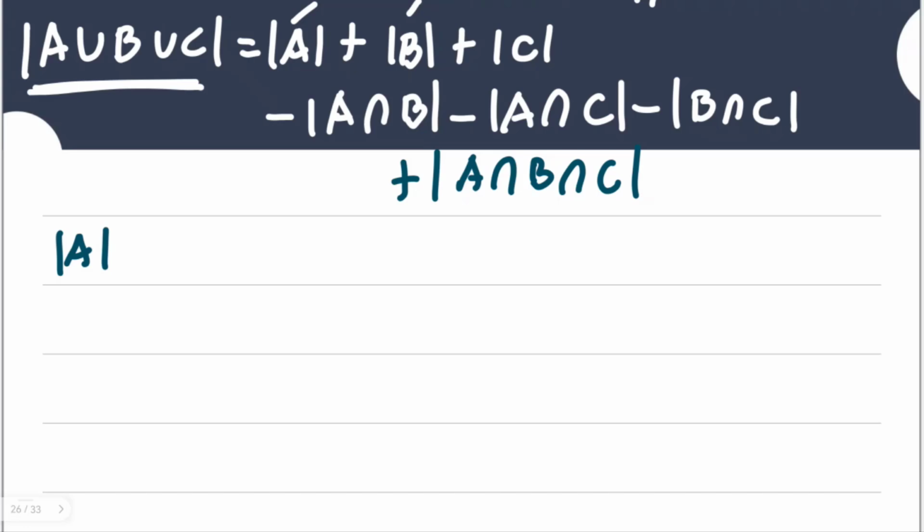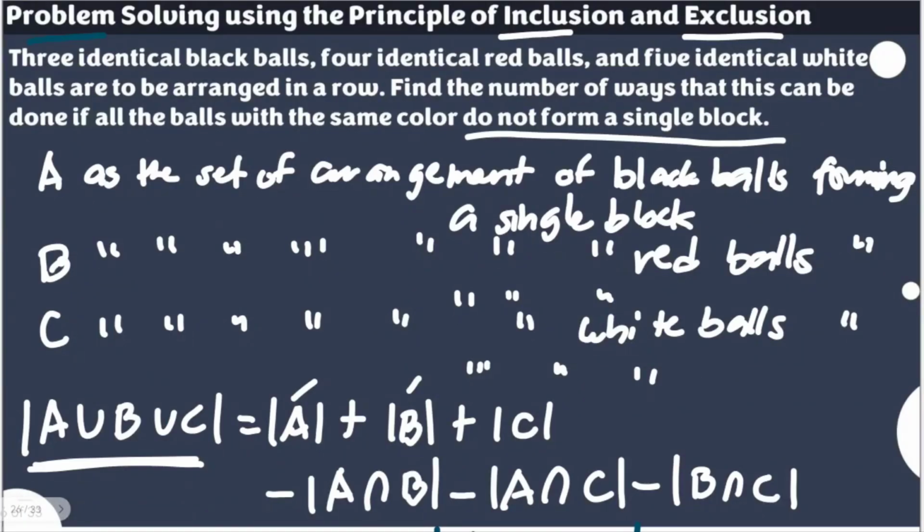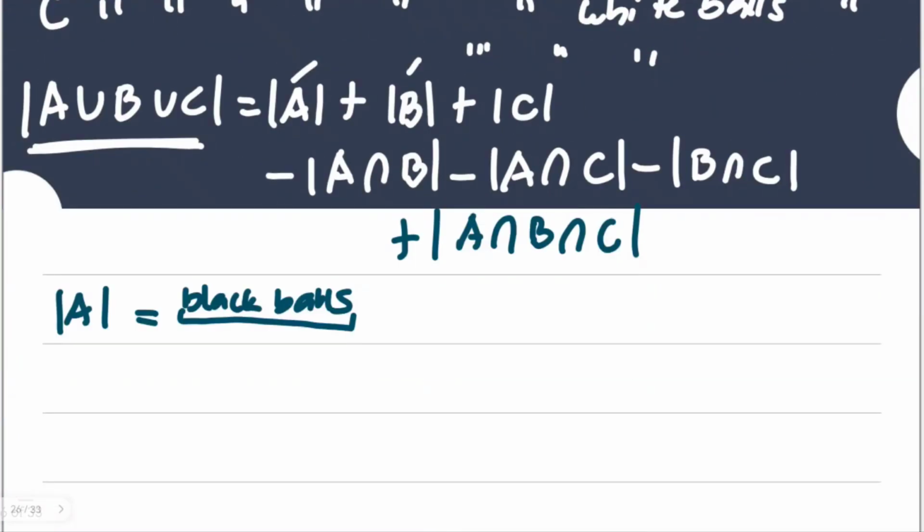So in this manner, if we talk about the cardinality of A forming a single block for black balls, we need to identify the number of ways for this as well. How do we identify that? Take note, we are forming one block for black balls. There are actually how many of them? Here, there are 3 black balls, 4 red balls, and 5 white balls.